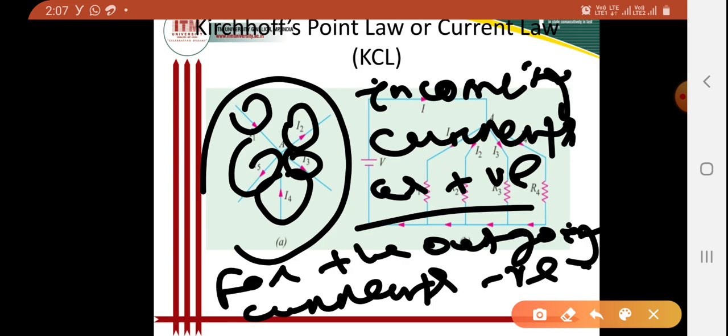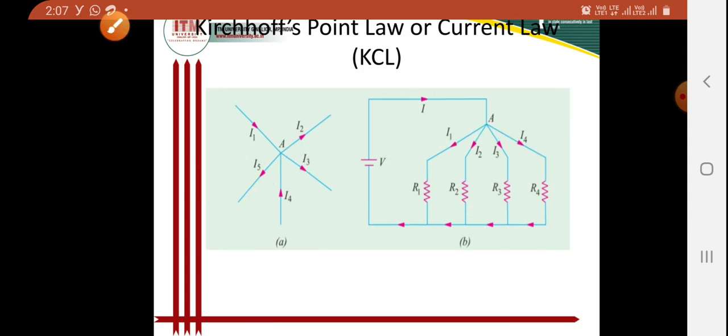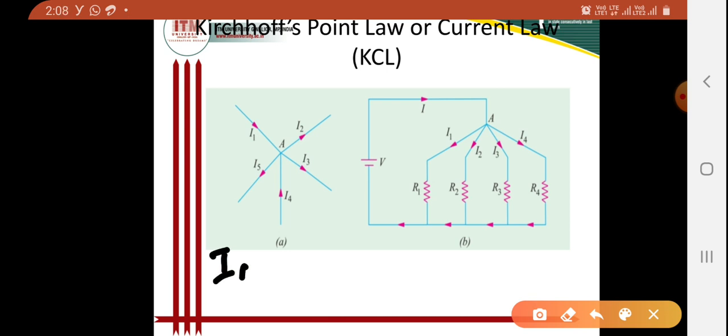When writing according to Kirchhoff's current law for figure A, the resultant of the currents meeting at a point is 0.